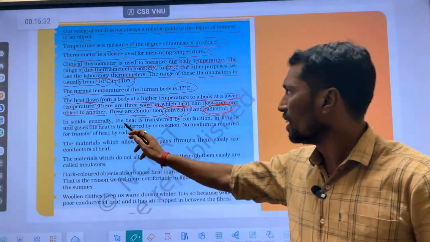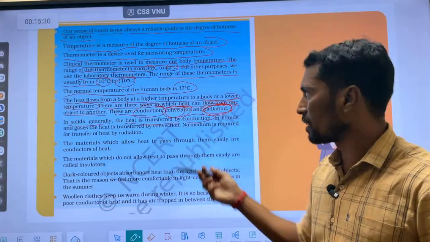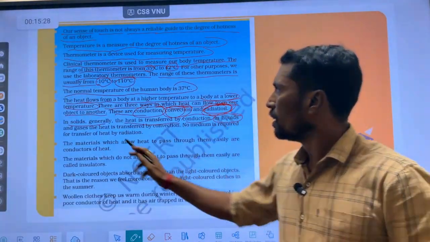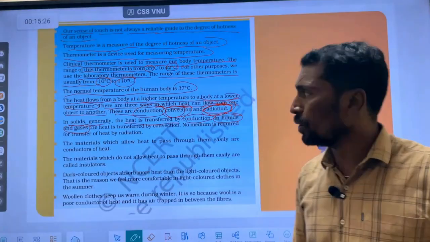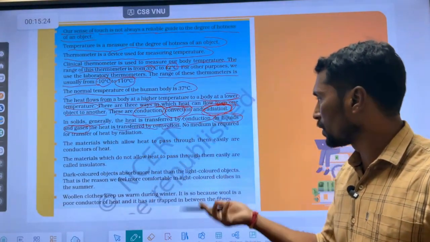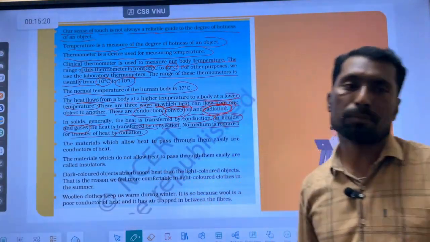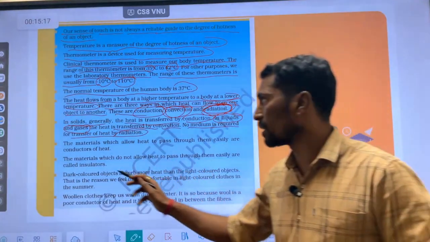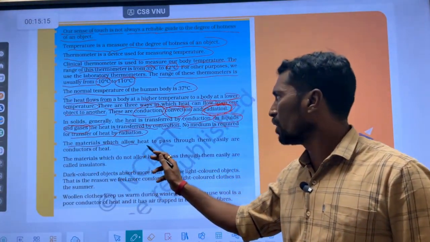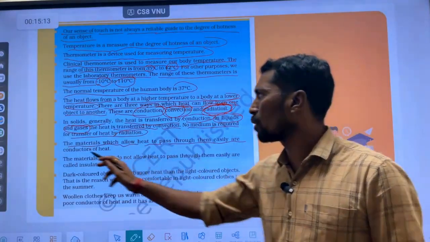In solids generally, heat energy is transferred by conduction. In liquids and gases, called fluids, heat energy is transferred by the convection method. No medium is required for the transfer of heat by the process of radiation. We already discussed that. The material which allows heat to pass through it easily is called a conductor.